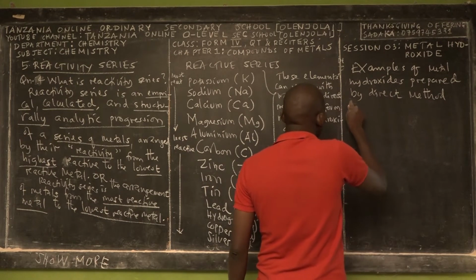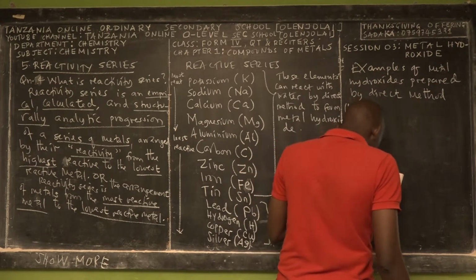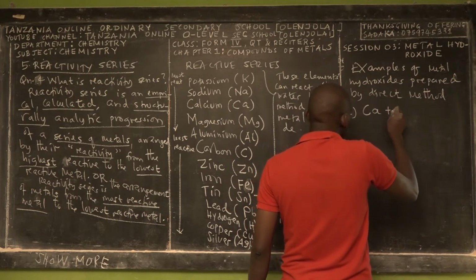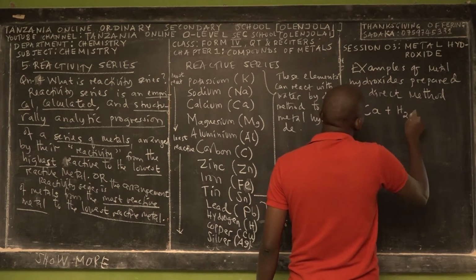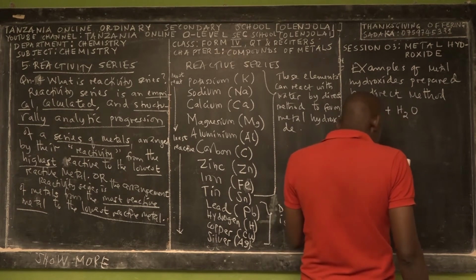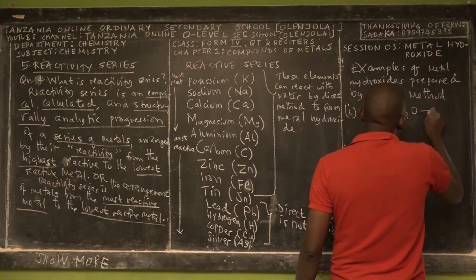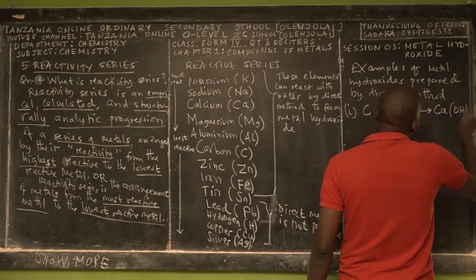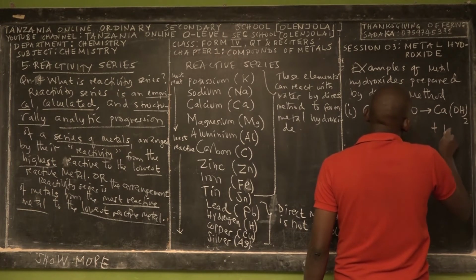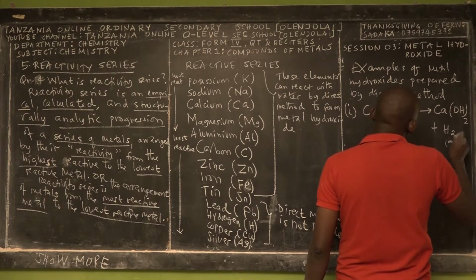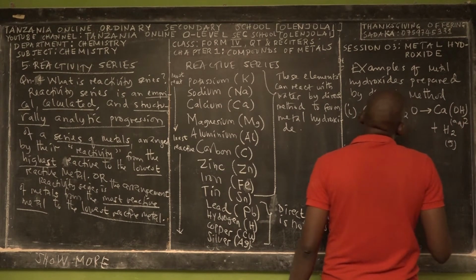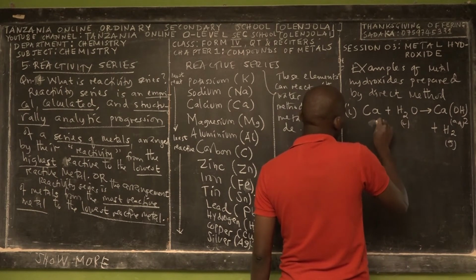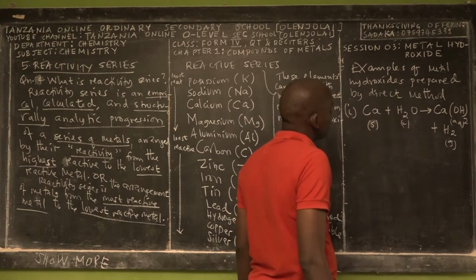The first one is a metal hydroxide which is called calcium hydroxide. So we have calcium, we add it into water, and then we form a product which is called calcium hydroxide, plus what? Plus hydrogen gas. This is in aqueous state, and this is liquid, and this is metal. This is solid. So let us balance the equation.